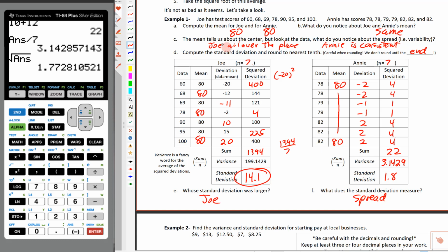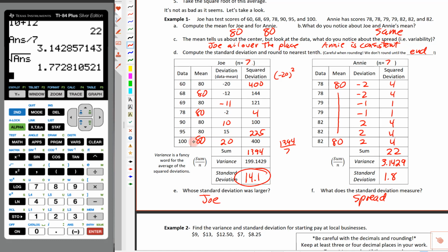And remember, we were looking up here and in question C, it said, look at the data and figure out what's going on here. Well, Joe is all over the place. He's got scores down to 60 up to 100, but the average, the mean, is 80. So they're really spread far apart, but look how consistent Annie is. Her scores are all really close to 80. Look at how small those deviations are. 2 below to 2 above, whereas over here on Joe, he's 20 below the mean with his 60 or 20 above the mean with his 100.